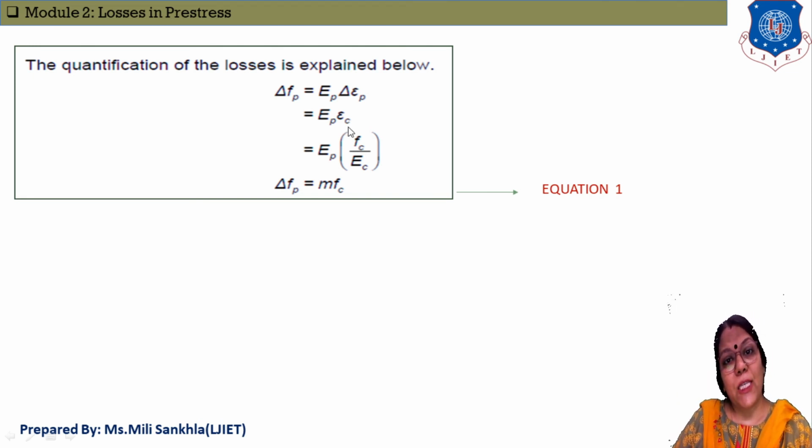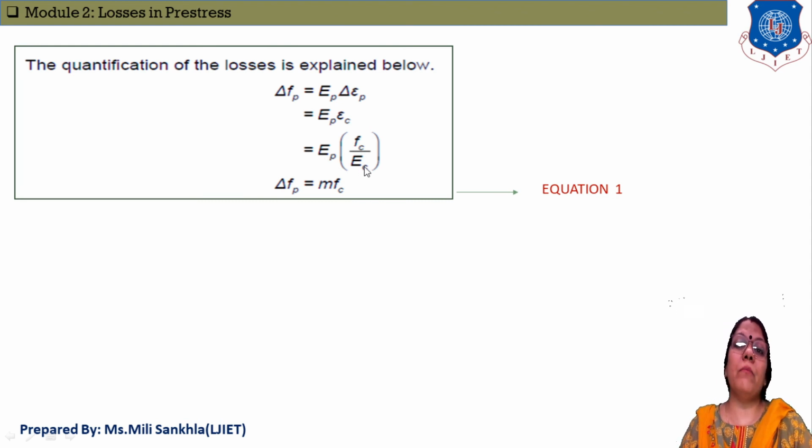Now what is epsilon C? Young's modulus is equal to the ratio of stress to strain, and if I make strain the subject, then strain is equal to stress divided by Young's modulus. Now guys, what is EP by EC? EP by EC is nothing but the ratio of the moduli of elasticity of the two materials, and ultimately it is our modular ratio. So finally the loss of pre-stress due to elastic shortening is equal to m times fc. Here we derive the equation of delta FP equal to m fc.